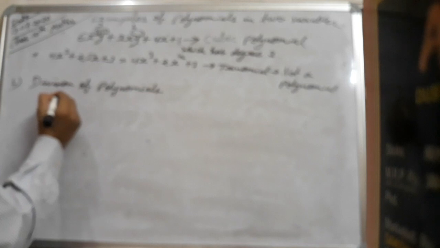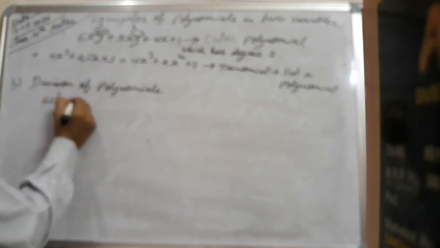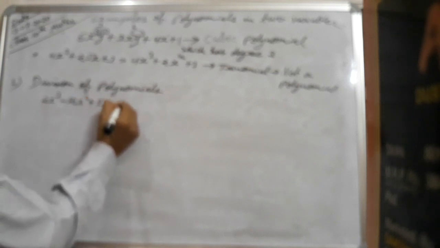(2x cubed minus 12x square plus 5x minus 11) divided by (x minus 5).